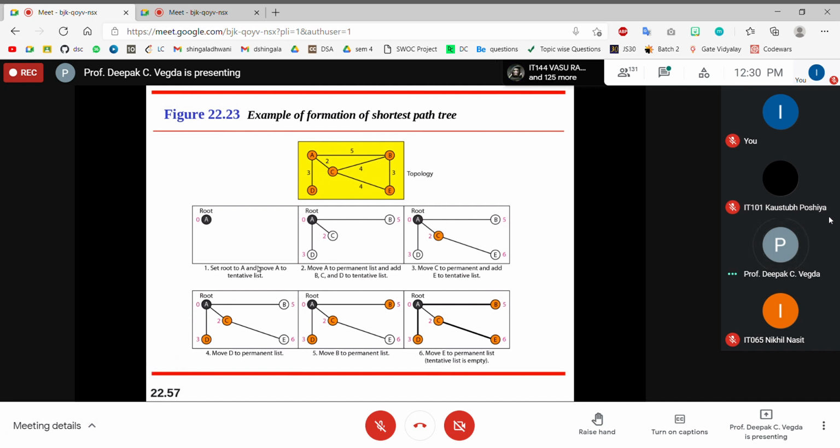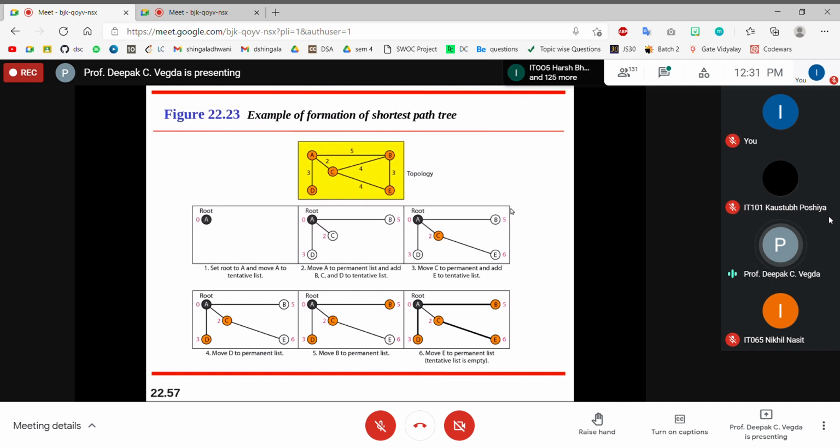So whenever I want to go to D, I'll use this path, A to C. And as you have chosen C as the permanent node, is there any other way you can get connected via C? Yes, E. C will add it to the tentative list.